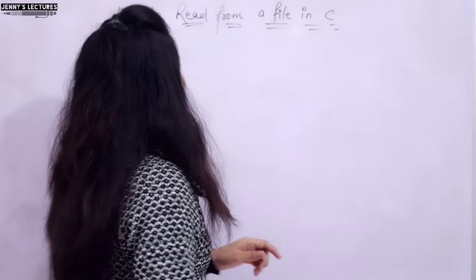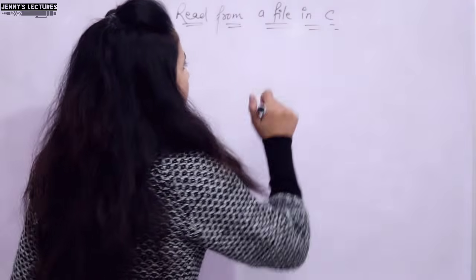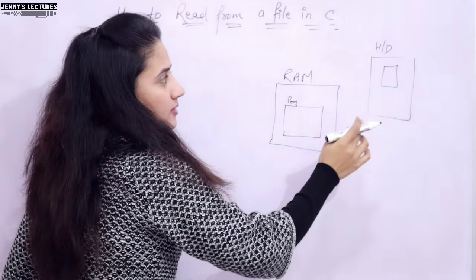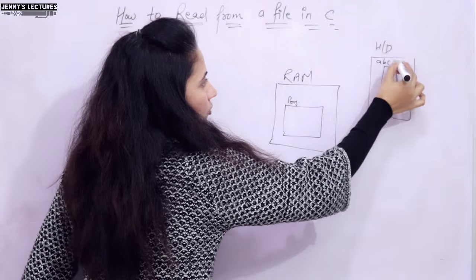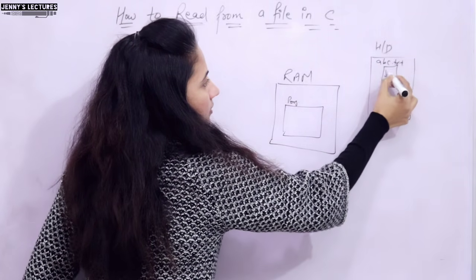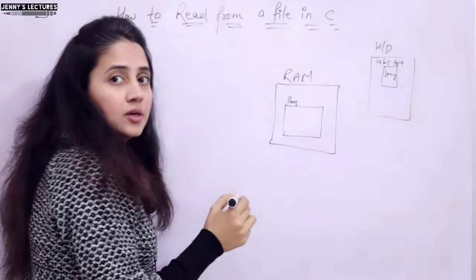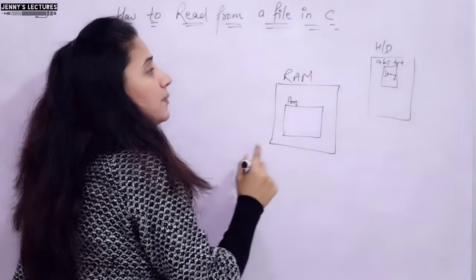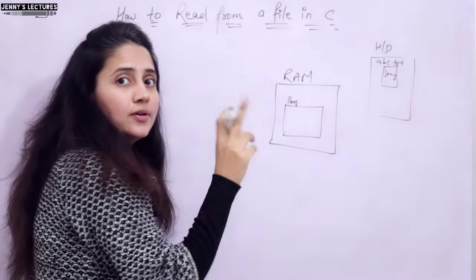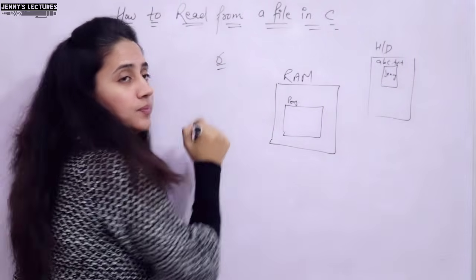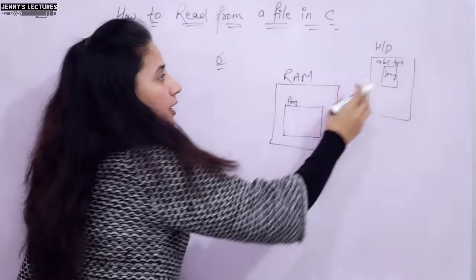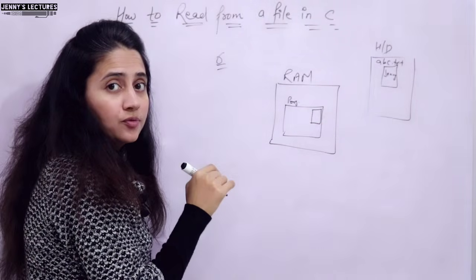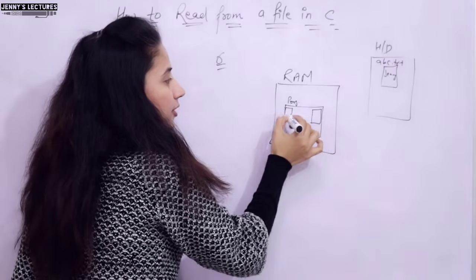Now let's see how to read the content of a file. See, this is the basic scenario here. Suppose this is a file in a hard disk. The name is suppose abc.txt, and here I have written Jenny. I want to read the content of this file, right? So reading means obviously first of all we will open this in read mode, simple, right? So here one copy of this file would be opened using the fopen function. We will create a file pointer.